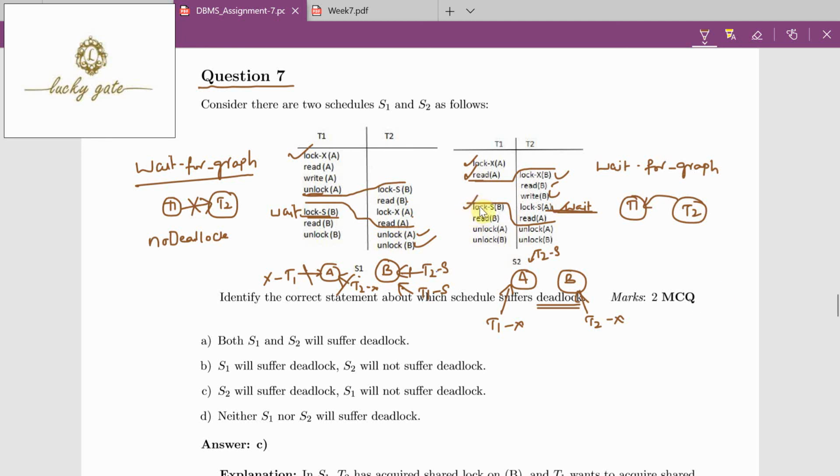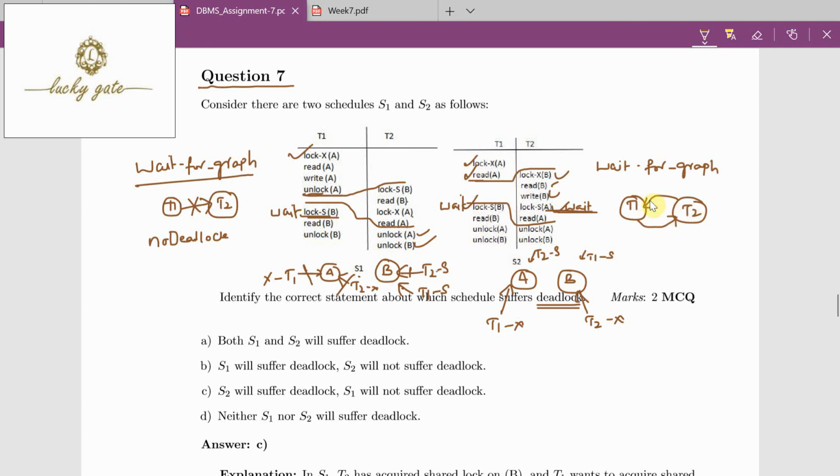Next instruction to be executed is T1's instruction, lock S of B. Now T1 is requesting a shared lock on B, but B is already locked by T2. It means that T1 is waiting for T2 to release the lock, so we have to draw an edge from T1 to T2.